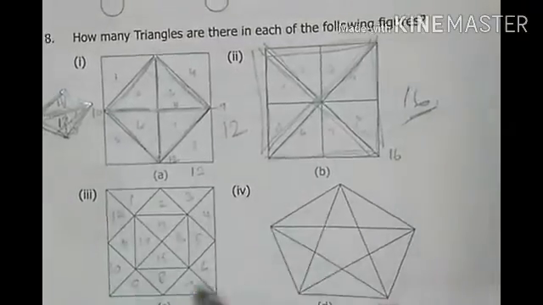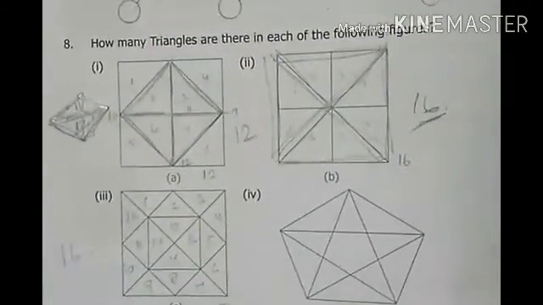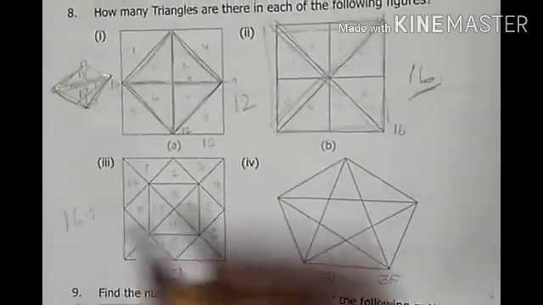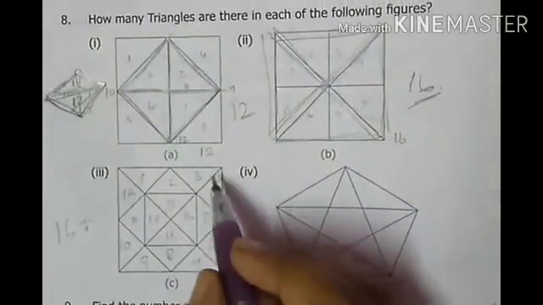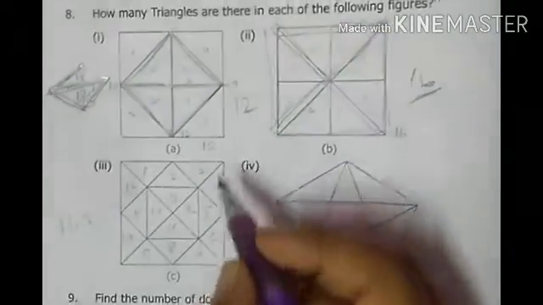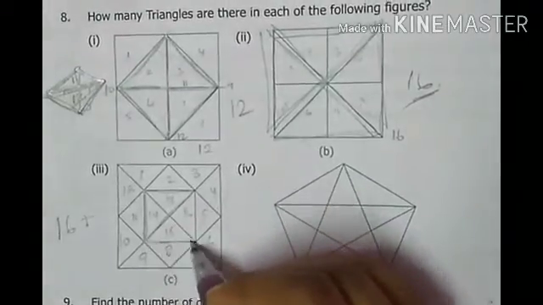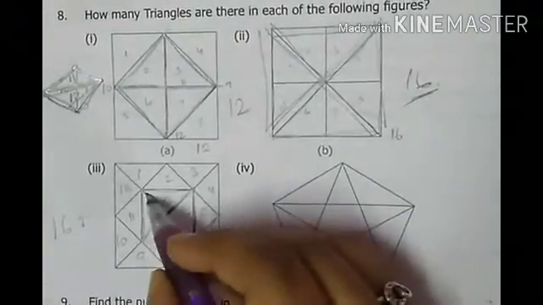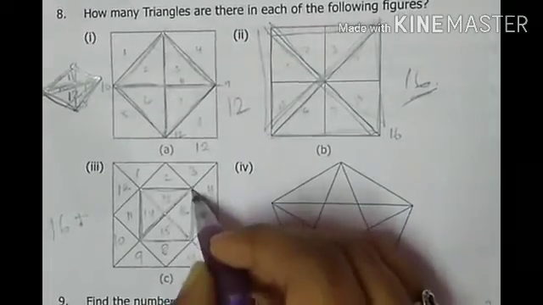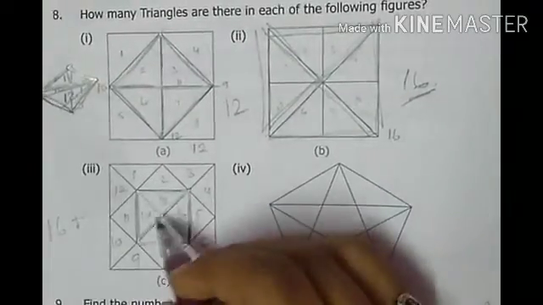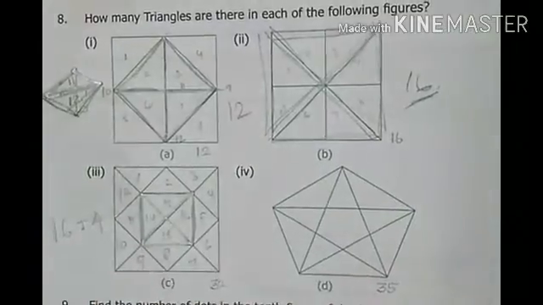So totally in this box I have 16 triangles. Then again you have to add all the triangles whatever we have here. This is one triangle, this is the first part, this is 1, this one is 1, this is 2. Then again this is 3 and this is 4. So in this small box itself we'll be having 4 triangles.